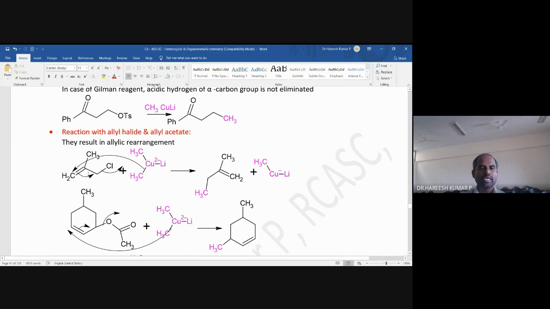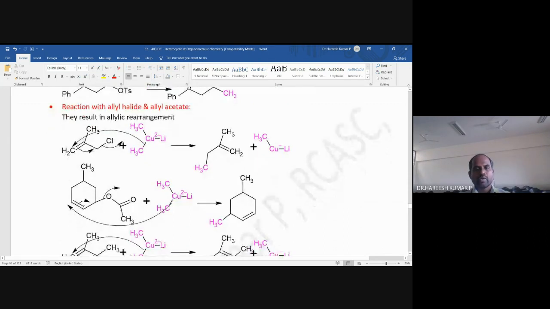When this bond pair is moving over here, the chlorine will go out. That is how the compound is obtained. This CH3 is obtained from the methyl of the organocopper compound, and this is a byproduct. It will go out.